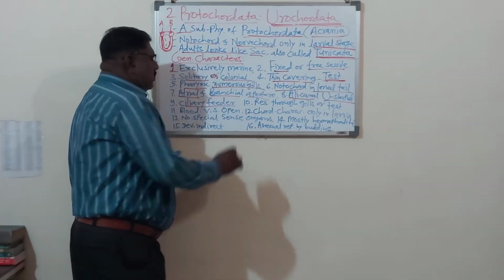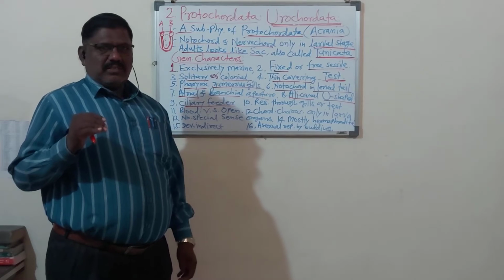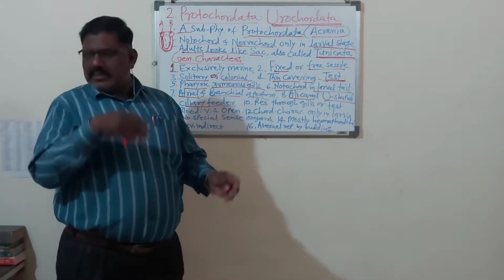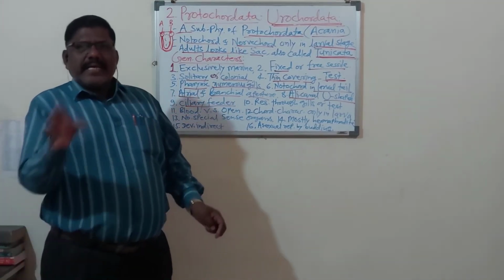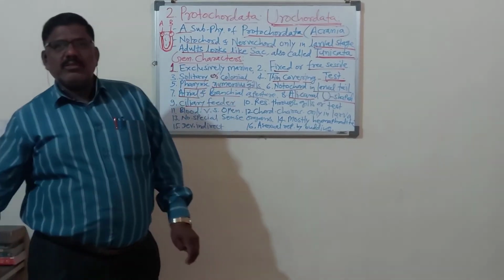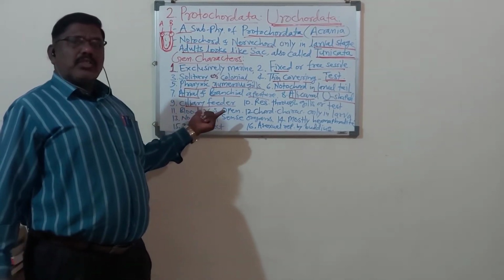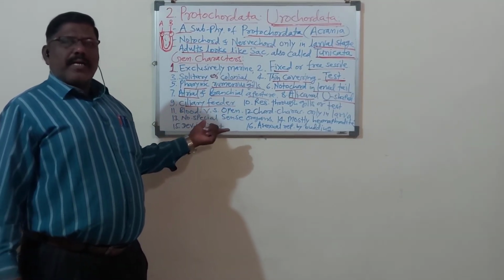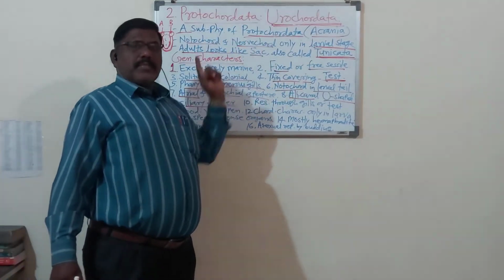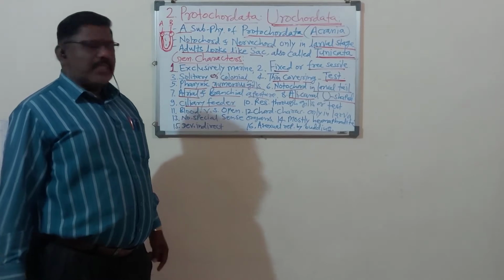They are ciliary feeders. Cilia are hair-like structures that do the movement like this, ciliary movement, just like the cilia present in the paramecium, and that is useful in feeding. That's why these urochordate animals are also called ciliary feeders, feeding with the help of cilia.